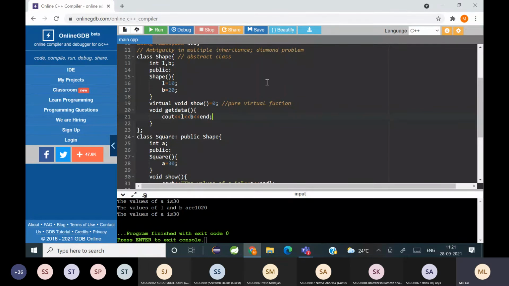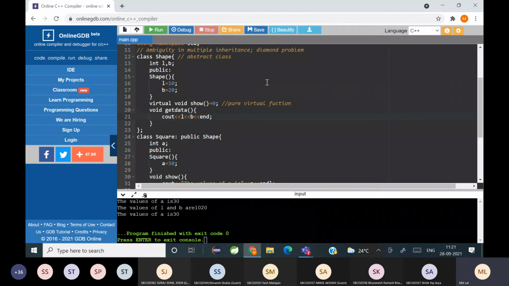That means an abstract class can have other member functions also, but a class is called abstract when it has at least one pure virtual function. At least one pure virtual function का मतलब क्या है? It can have more than one pure virtual function.